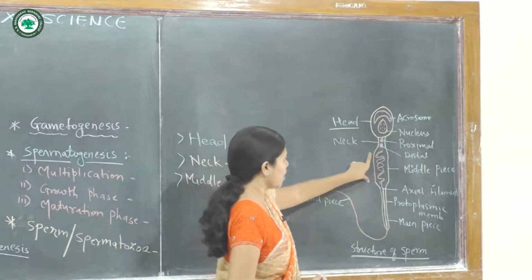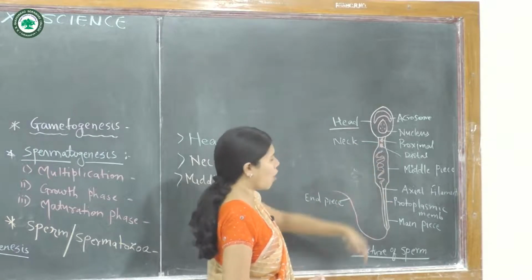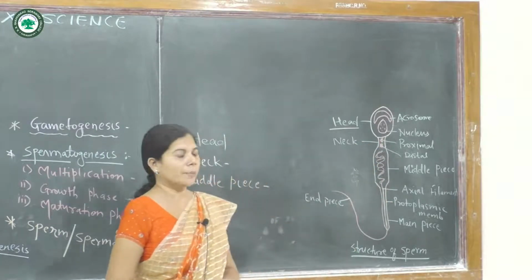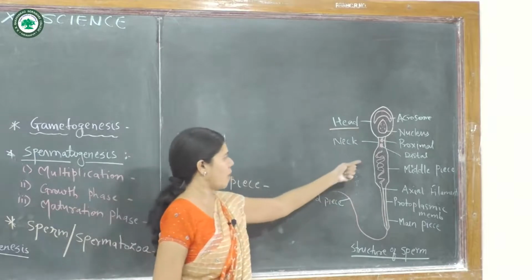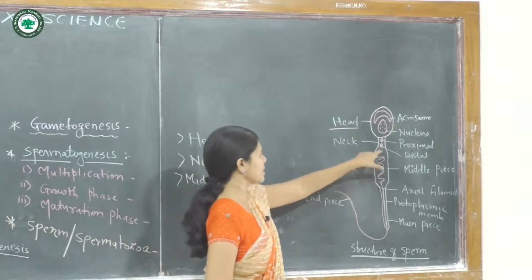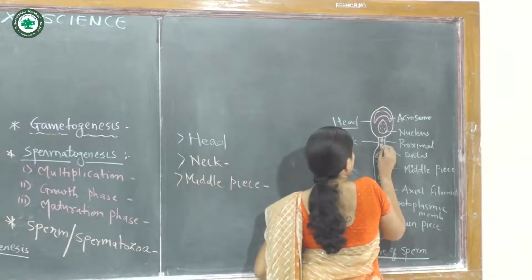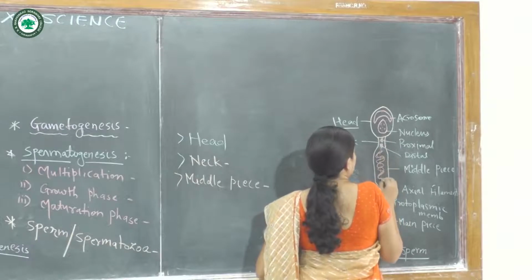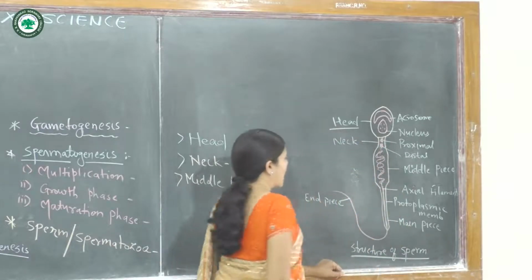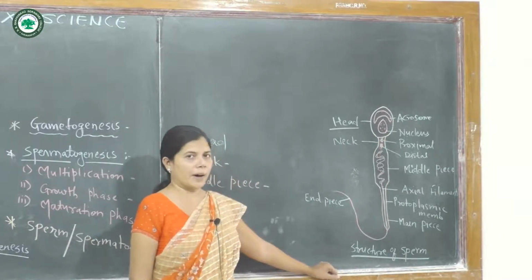It is elongated in nature. The middle piece is the longest and it forms the axial filament, which is derived from the distal centriole. This axial filament is also present in the tail part of the sperm.